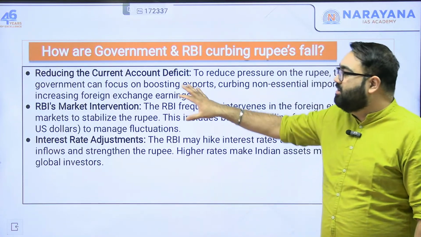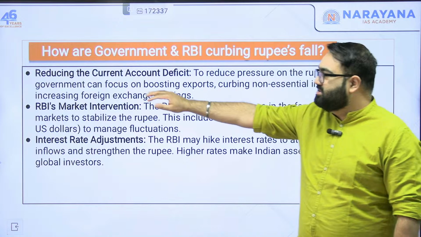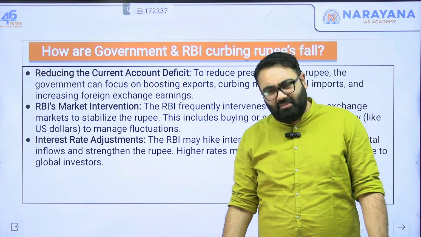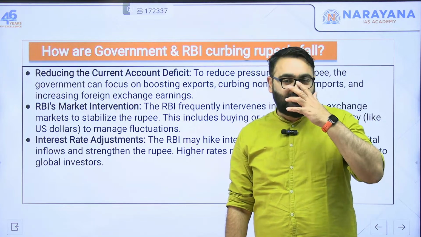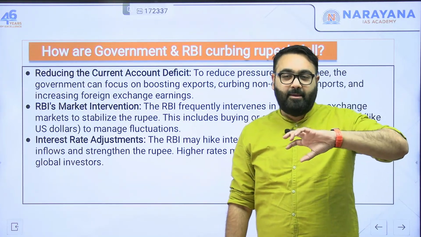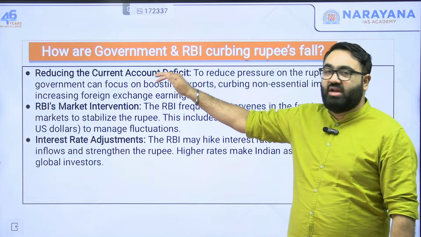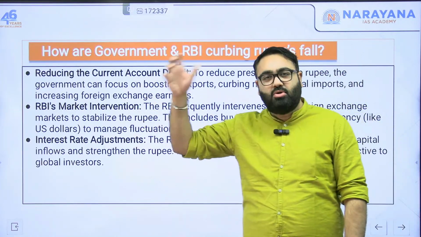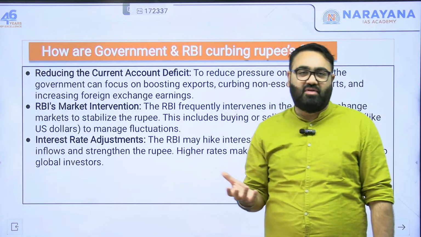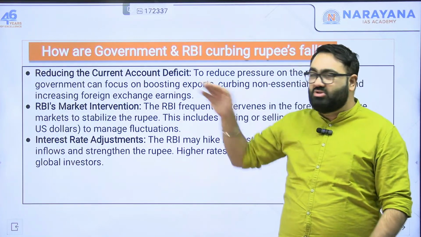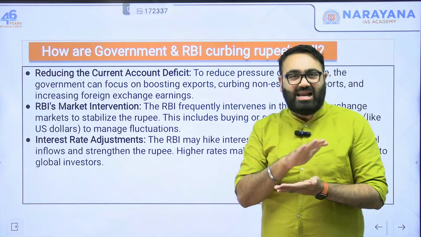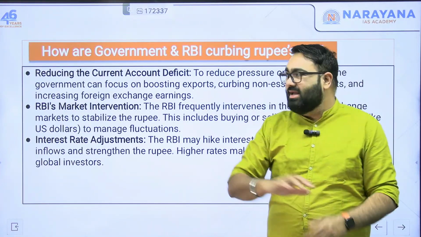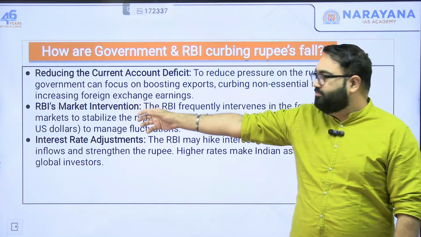That is what the RBI and the government do. They try to reduce the current account deficit. Current account deficit simply means, in simple terms, the difference between your import and export. We always have a current account deficit, which indicates that we import more than we export. So if we reduce that, we are reducing our requirement for dollars, for foreign currency. That can work well for us.